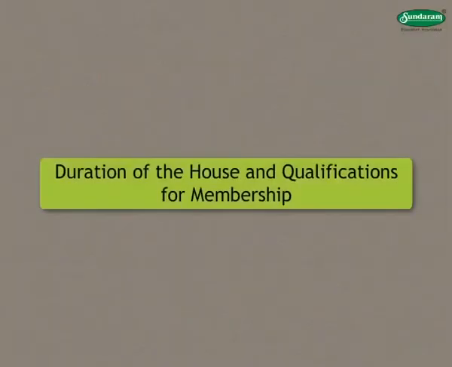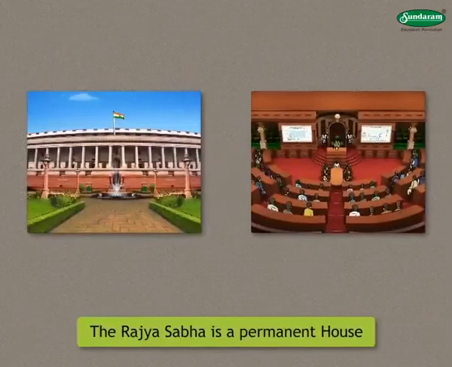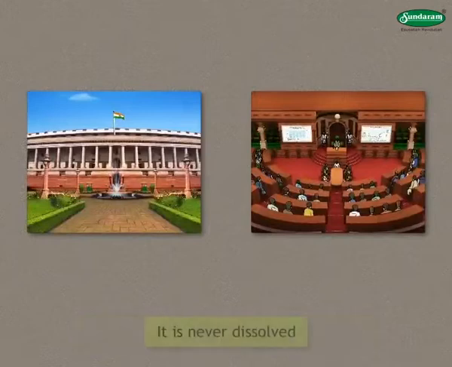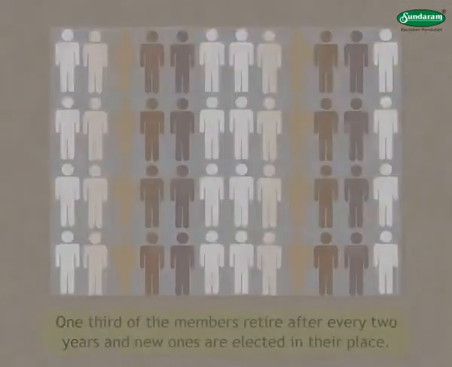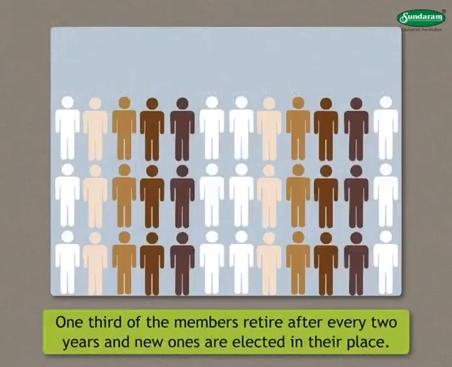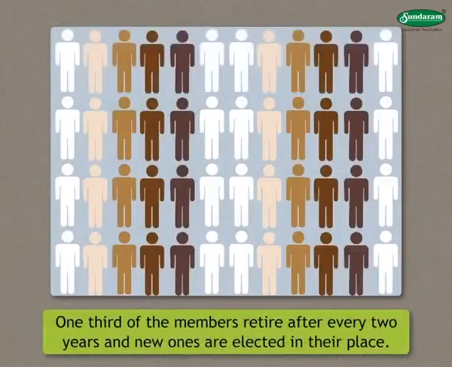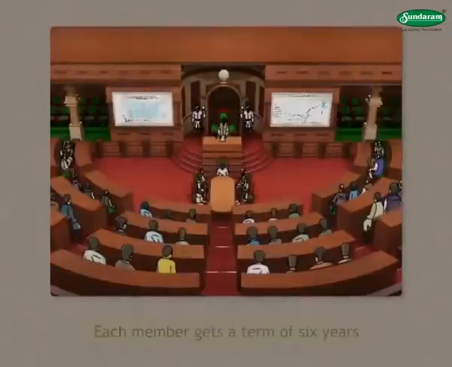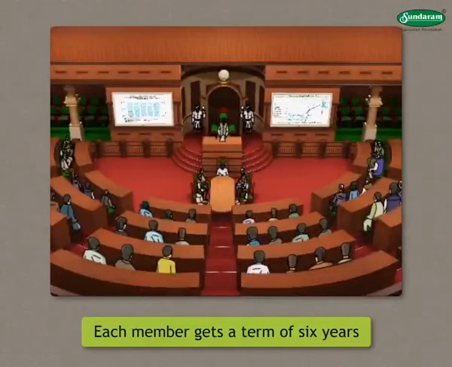Let us take a look at the duration of the House and qualifications for membership. The Rajya Sabha is a permanent house. It is never dissolved. 1/3 of the members retire after every 2 years and new ones are elected in their place. In this way, each member gets a term of 6 years.